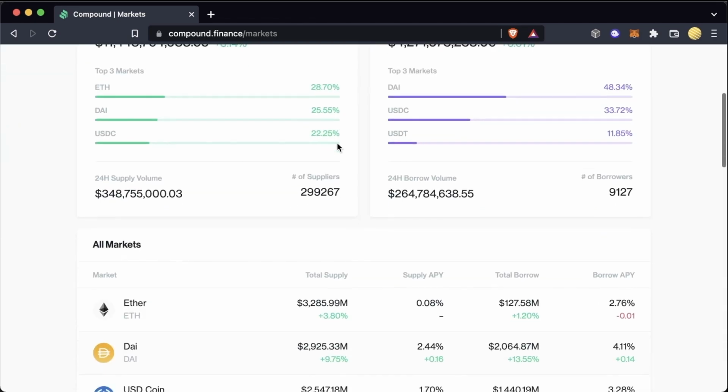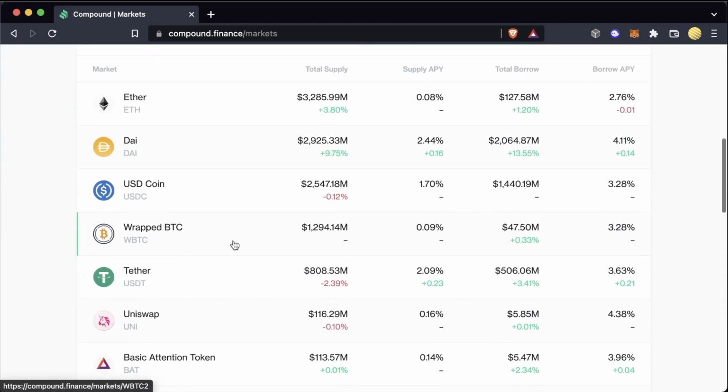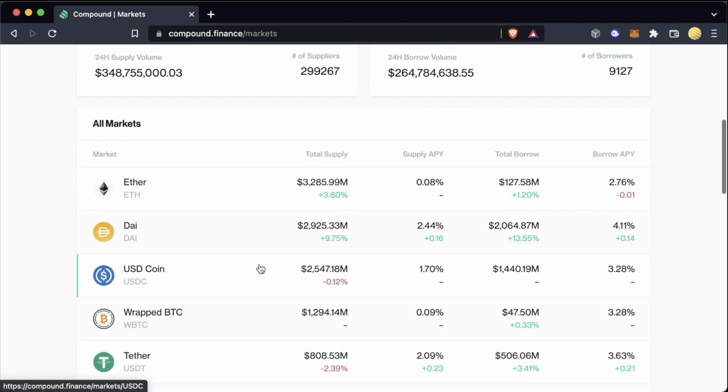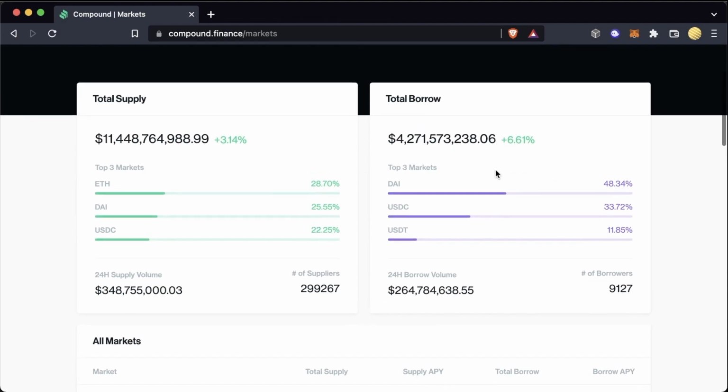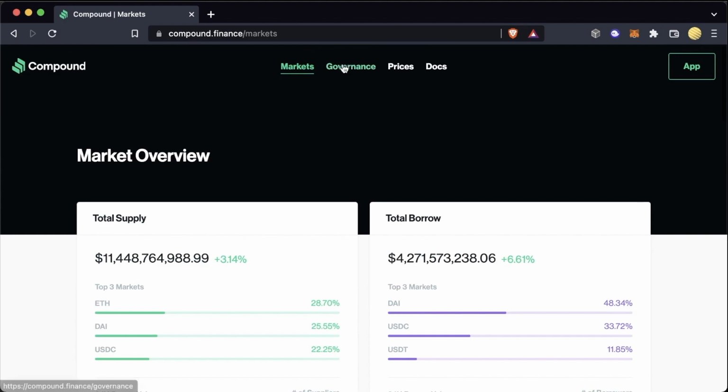Now, oftentimes they're going to want to do a lot of new things. Maybe they want to add a new token to allow borrowing and lending. Maybe they're going to want to change some of the APY parameters. Maybe they're going to want to block certain coins. There's a lot of different things that they might want to do. So that's where we're going to go ahead to governance.